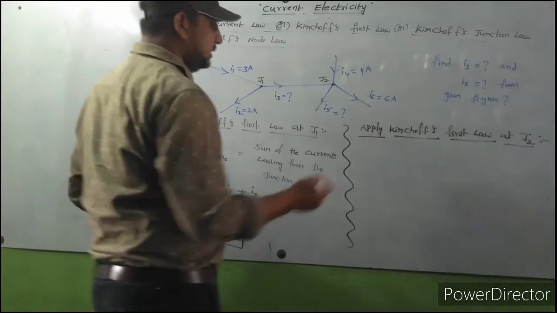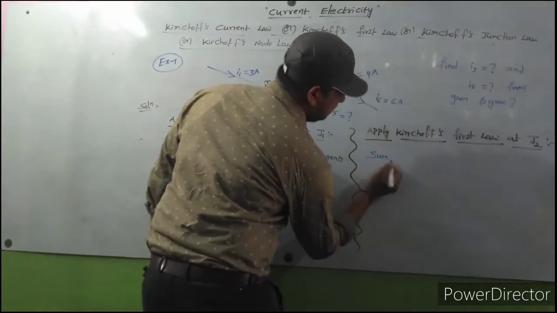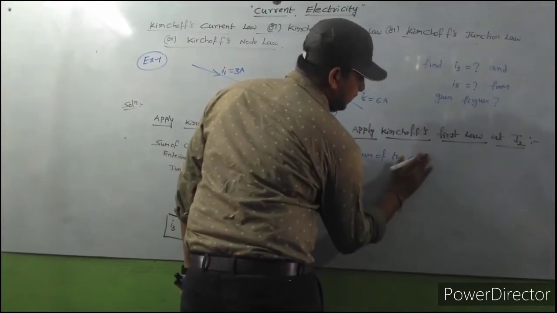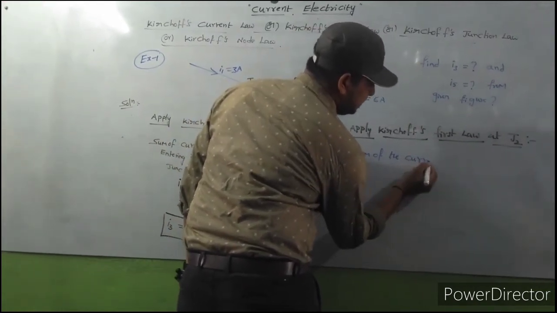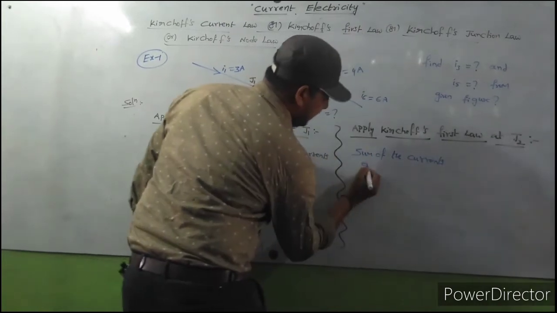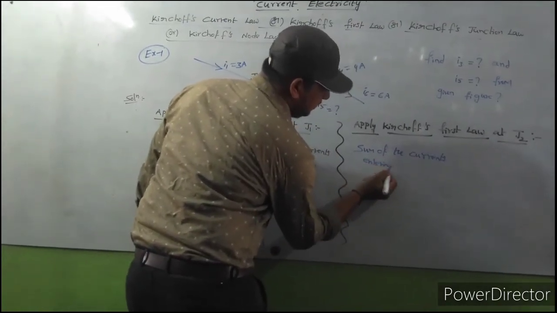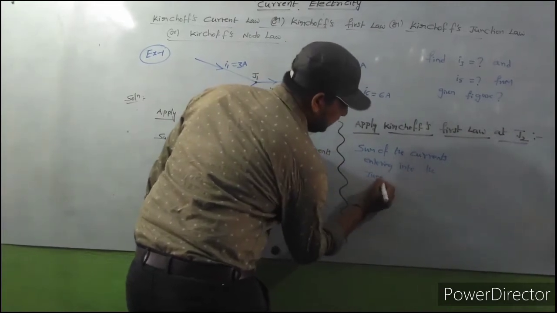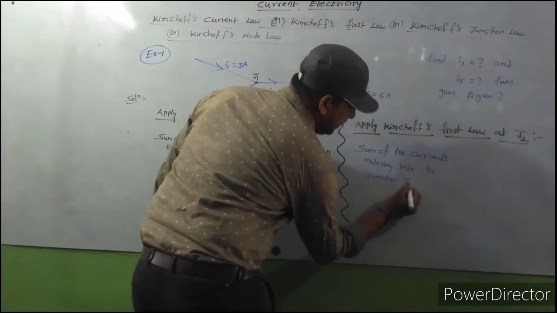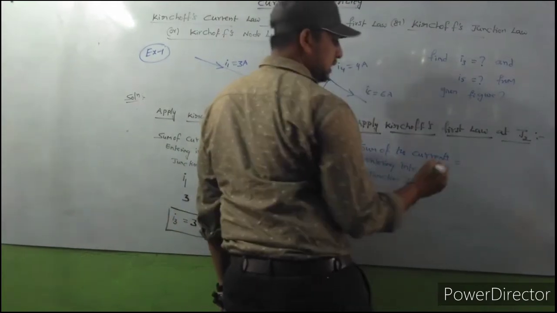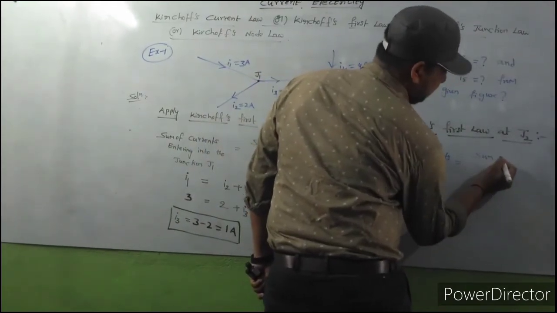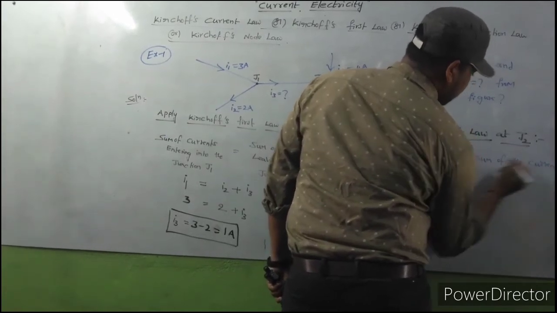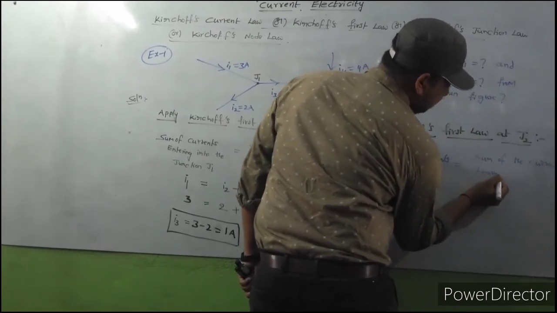Here also, the sum of the currents entering into the junction J2 is equal to the sum of the currents leaving from the junction.